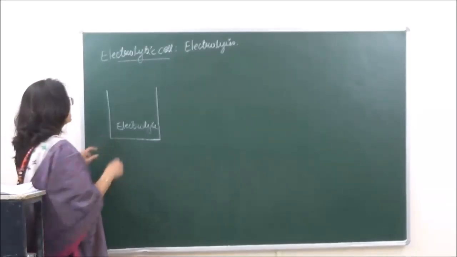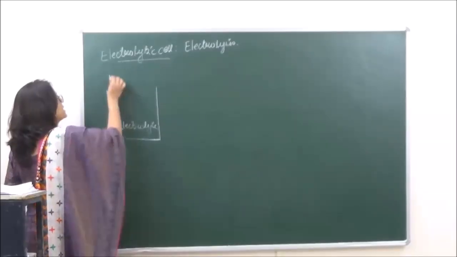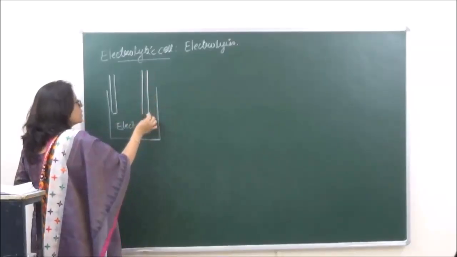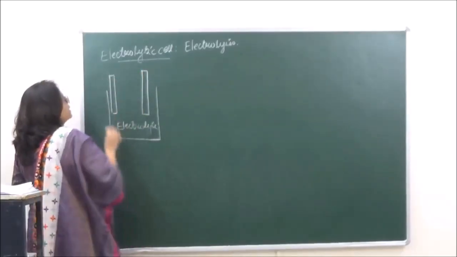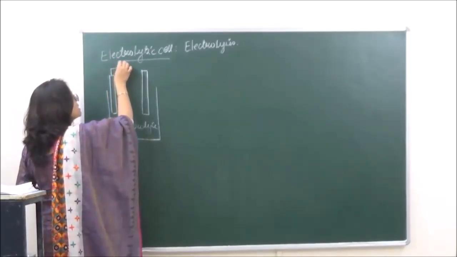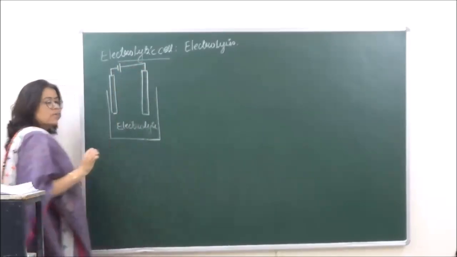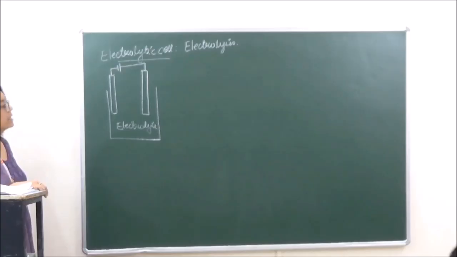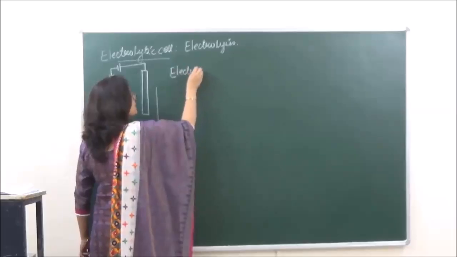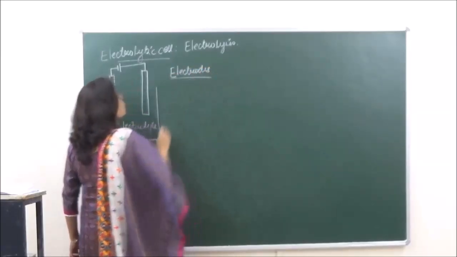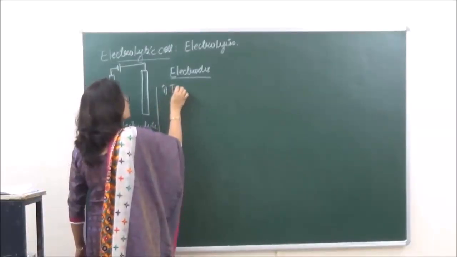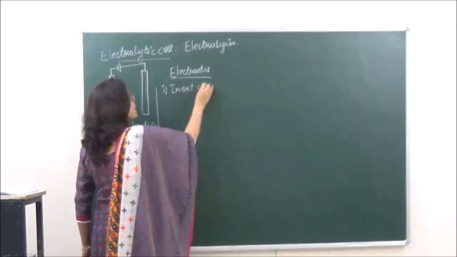right? In this beaker, there are two electrodes placed. Electrodes are nothing but simple metal rods. Metal or non-metal can also be there. So these are the electrodes and they are connected to an external supply of current, because in this we are going to give current from outside. Now when we are talking of electrodes, they may be of two kinds. Okay, the first kind is known as inert electrodes.